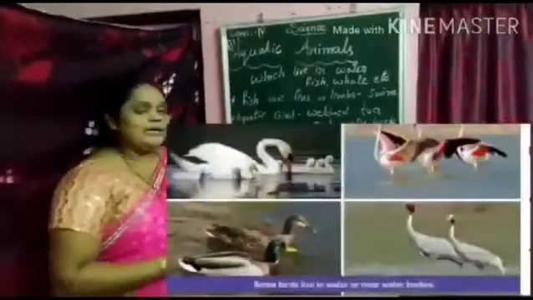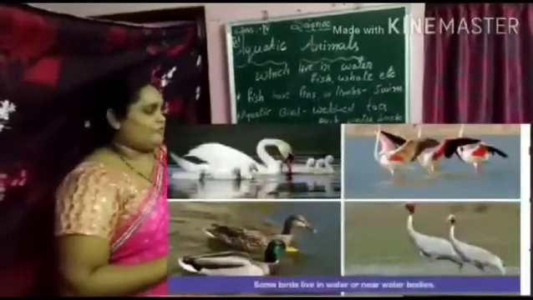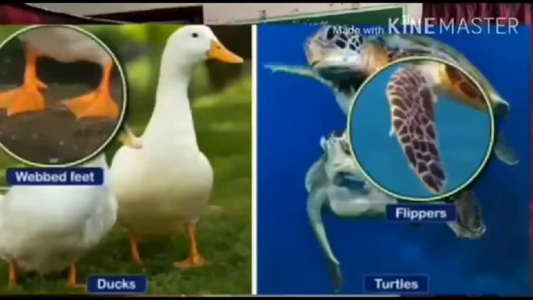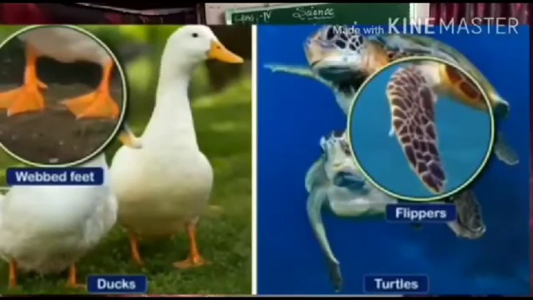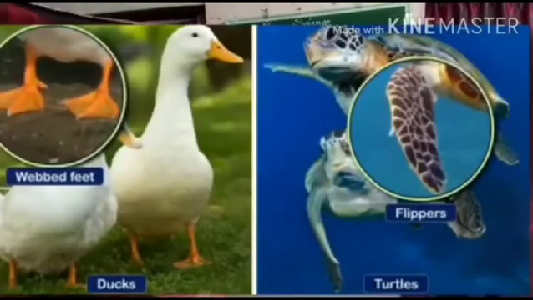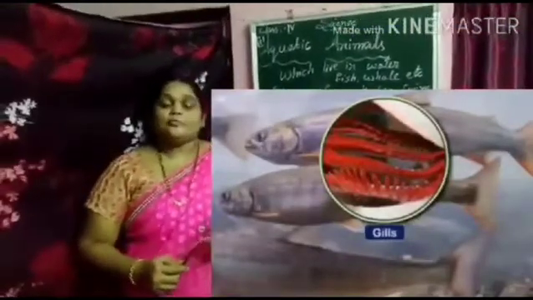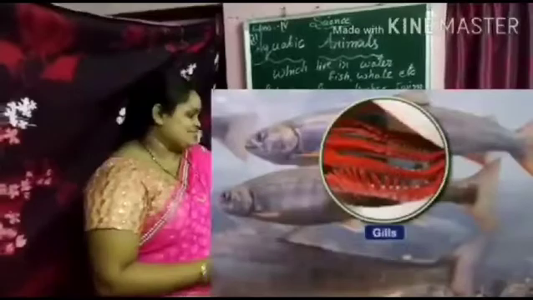Aquatic birds like ducks have webbed toes to push water back while swimming. Most aquatic animals can breathe through gills.